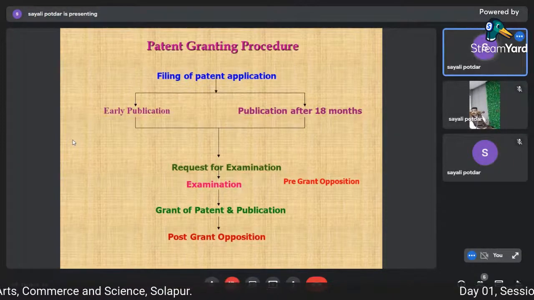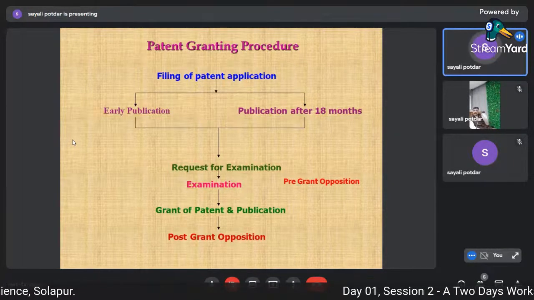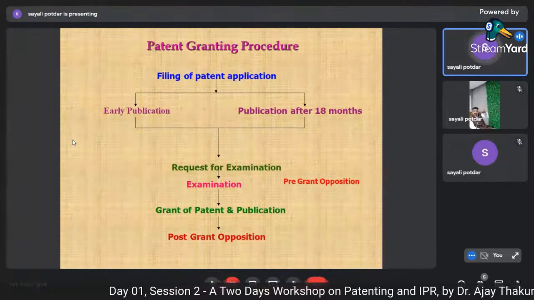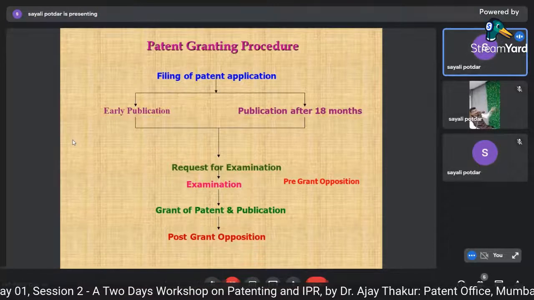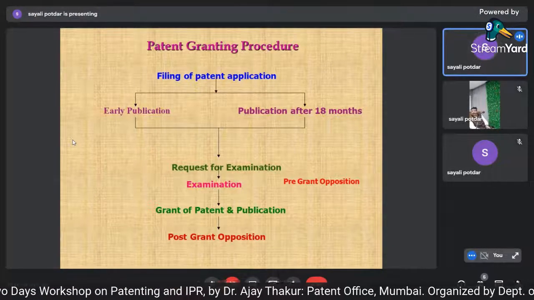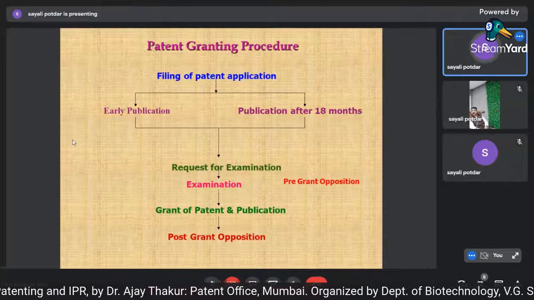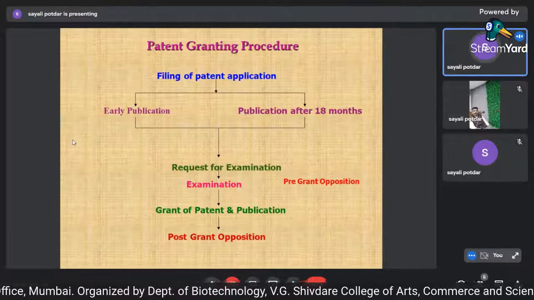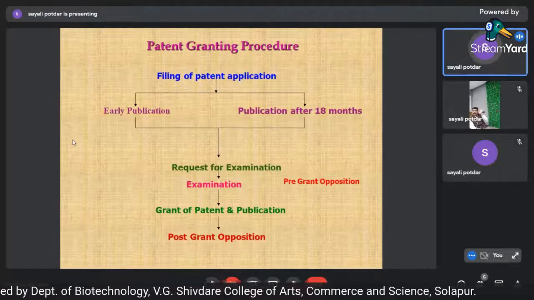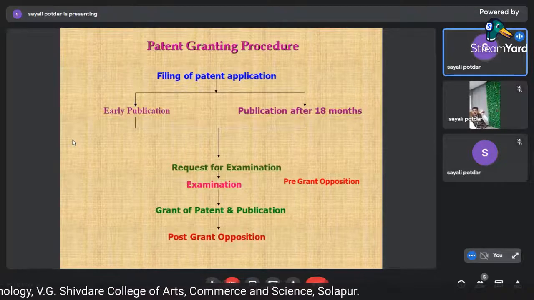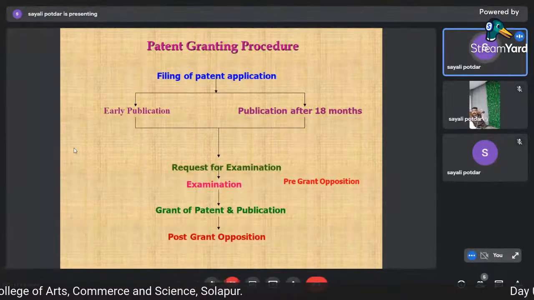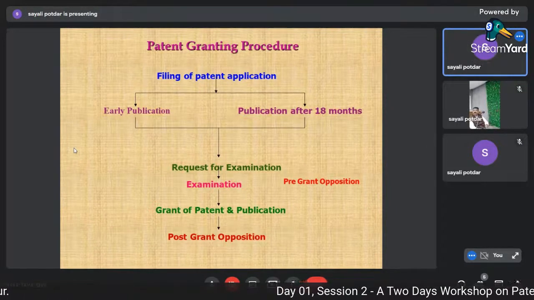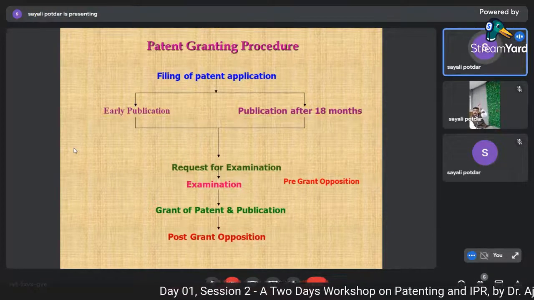So once the search report is forwarded, or search examination is completed, the examiner sees whether there is novelty, and whatever objection he has, he communicates those objections to the controller. Now what does the controller do? The controller checks or verifies the objections and forwards them to the applicant. Once the objection is sent, that is called the first examination report, that is FER. We send a FER. That FER is nothing but the objections, or gist of objections, communicated.